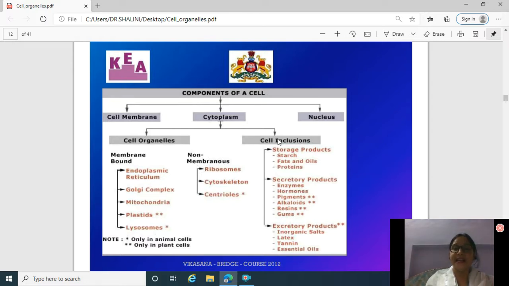Now, cell inclusions. Cell inclusions are the chemical parts of the cytoplasm or chemical substances which are in the form of storage products, secretory products and excretory products. In the form of storage products, the cell inclusions are starch, fats and oils and proteins. In the form of secretory products, cell inclusions are enzymes, hormones, pigments, alkaloids, resins and gums. In the form of excretory products, they are inorganic salts, latex, tannin and essential oil.